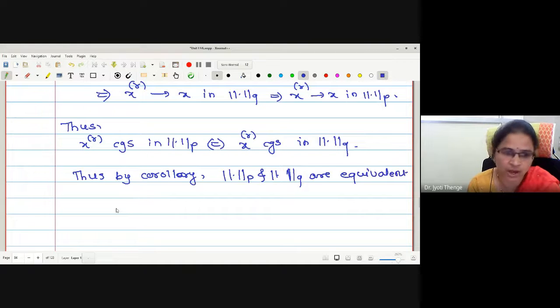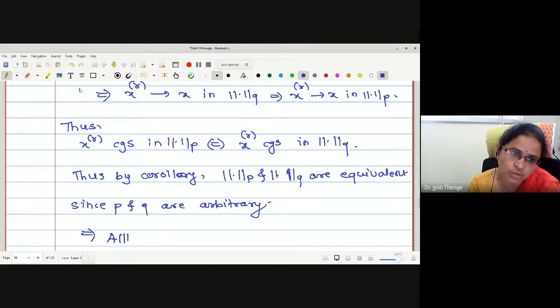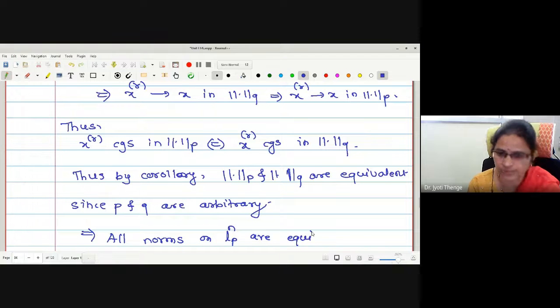And since P and Q are arbitrary, they are not fixed, may I say all norms defined are equivalent. All norms on l^p_n are equivalent.